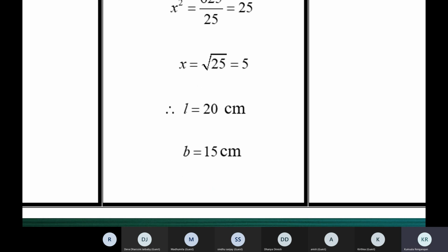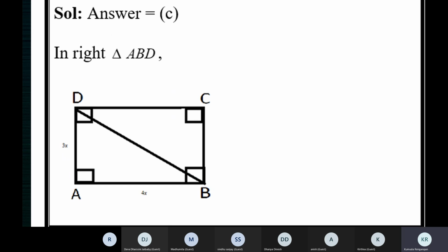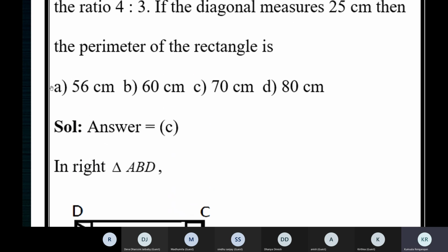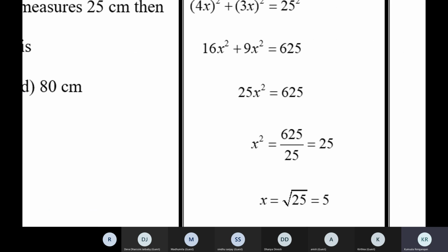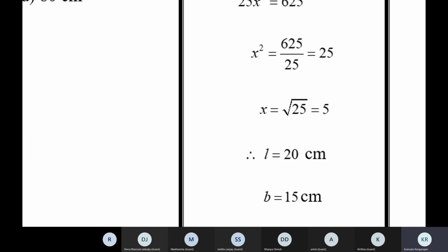Now we have to find the perimeter. The question is to find the perimeter of the rectangle. Now tell me the perimeter of the rectangle. You found the length and breadth. What's the perimeter? 70 centimeters, ma'am. Perfect. 70 centimeters. Perimeter is 2 into (L plus B).